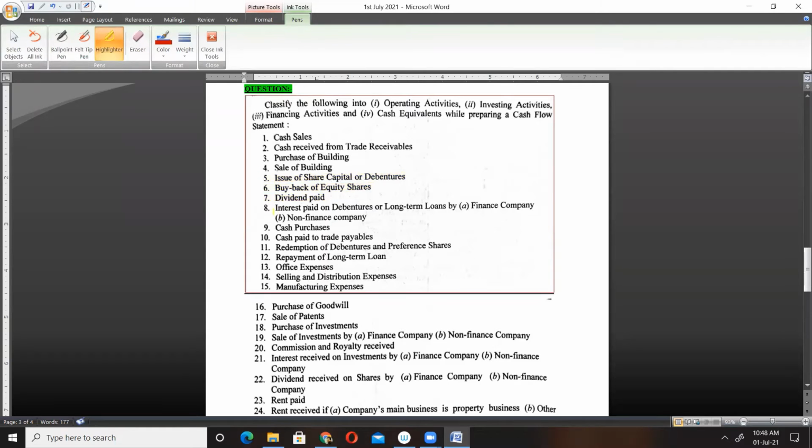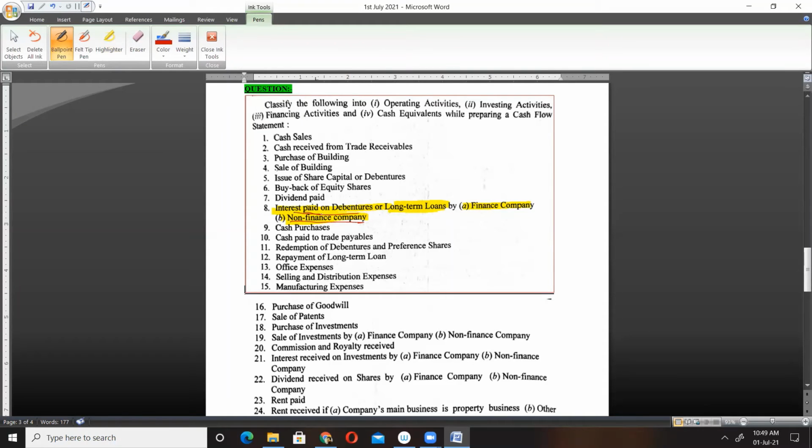Okay, number 8 is quite interesting. See, interest paid on debentures or long-term loans. We have two types of company here: A, finance company, and B, non-finance company. First of all, you try to solve for a non-finance company. A non-finance company means a company whose main business is not providing finance, a company which is not engaged in financing business.